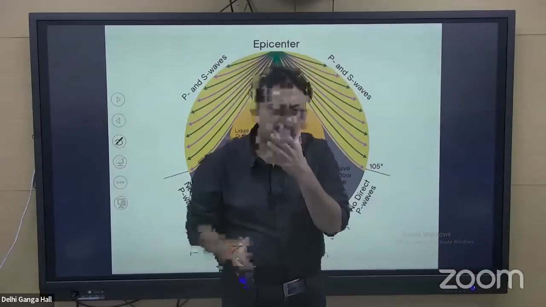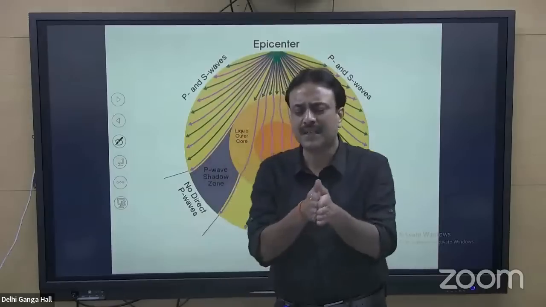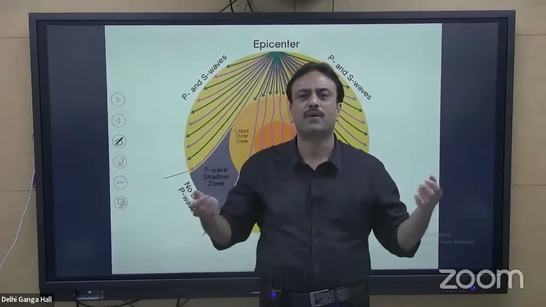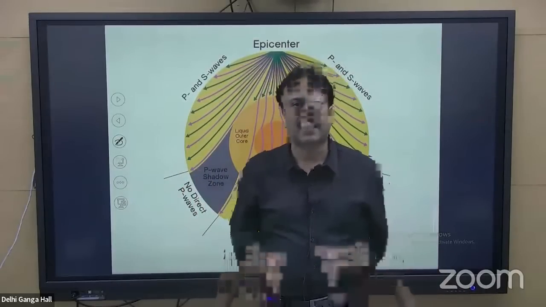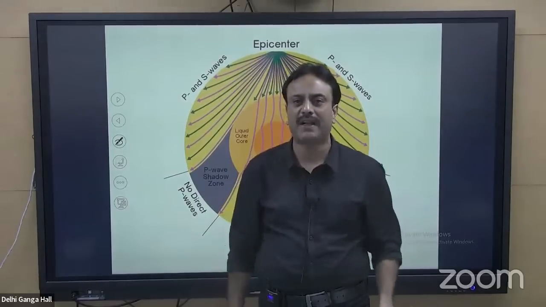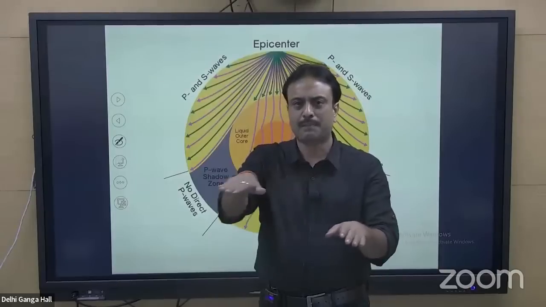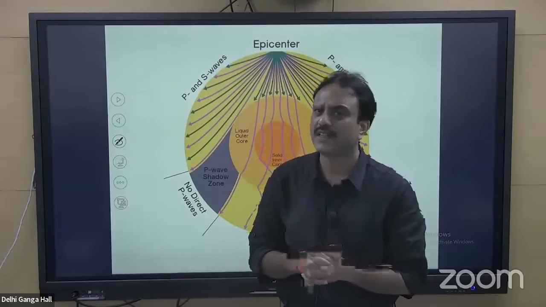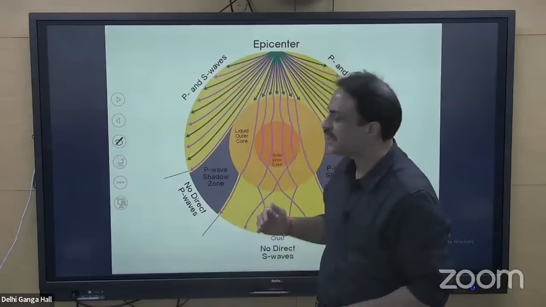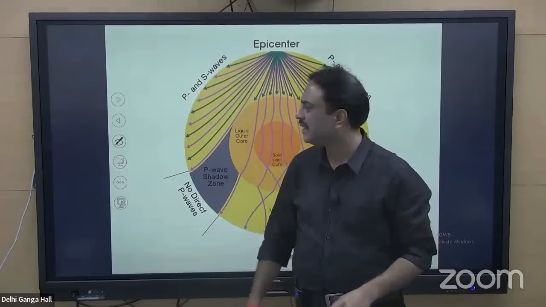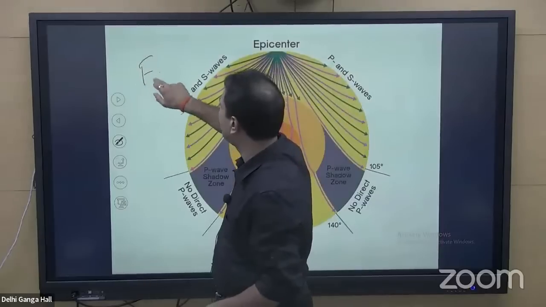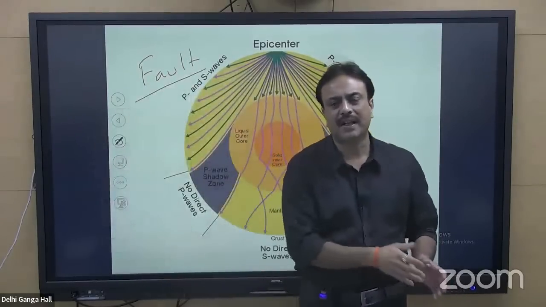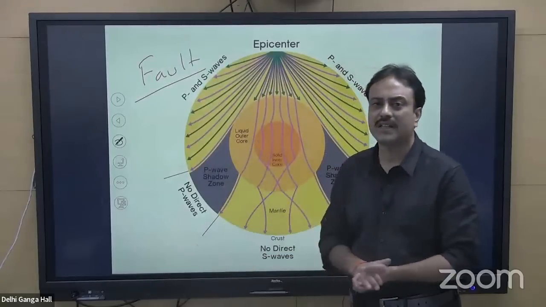When any tectonic activity takes place, plates are moving against each other, towards each other, or away from each other by any mechanism. If a crack develops on the plate, suppose this is a plate and a crack develops. As soon as the crack develops, it is called a crack. But when the displacement along the crack takes place, that is called a fault. A crack is a simple thing. If the displacement takes place, it is called a fault.